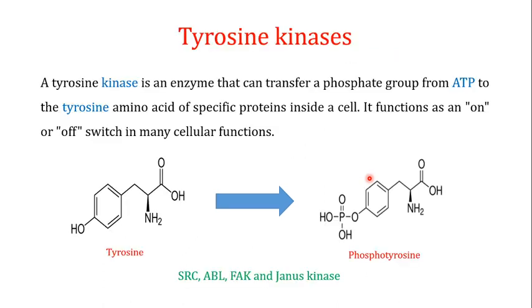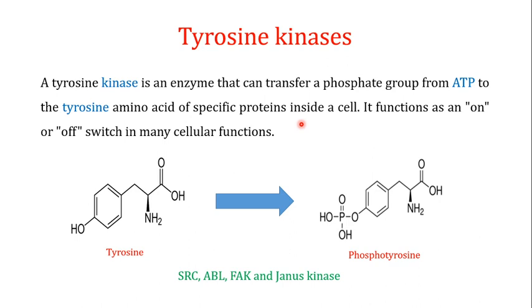The second class of the kinase is known as the tyrosine kinase. I hope you are getting the idea of what the name of the amino acid in front of the kinase term means. Tyrosine kinases are kinase enzymes that can transfer a phosphate group from an ATP to the tyrosine amino acid of a specific protein inside a cell.